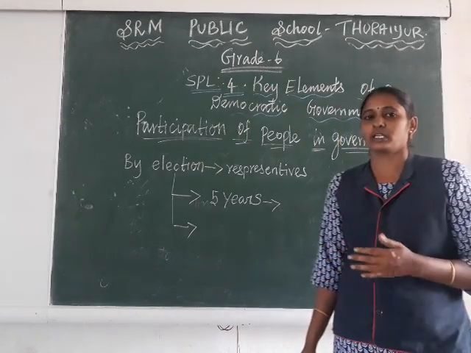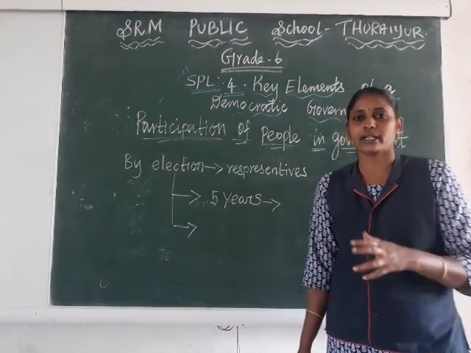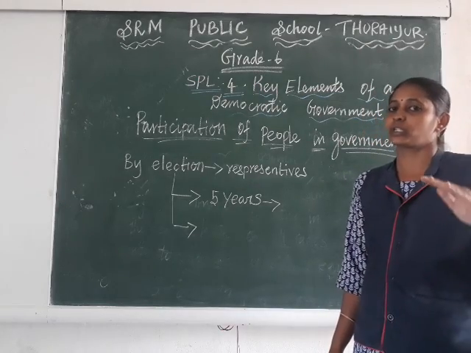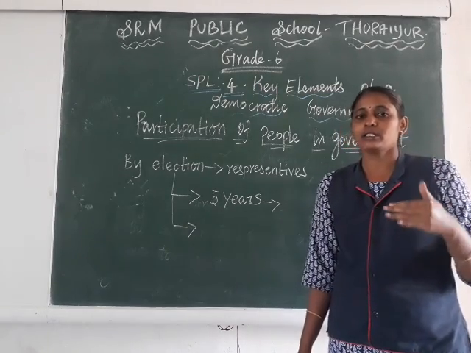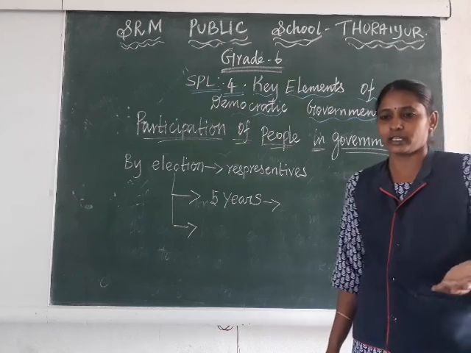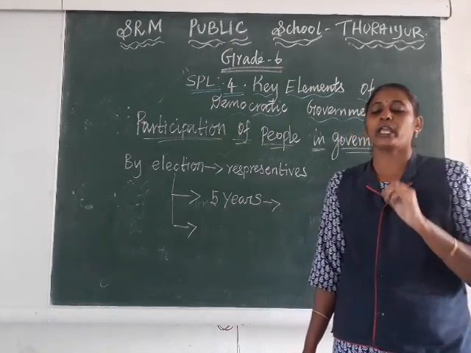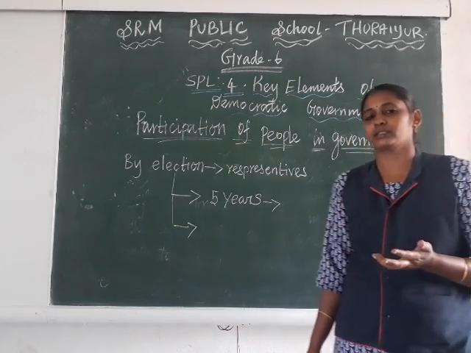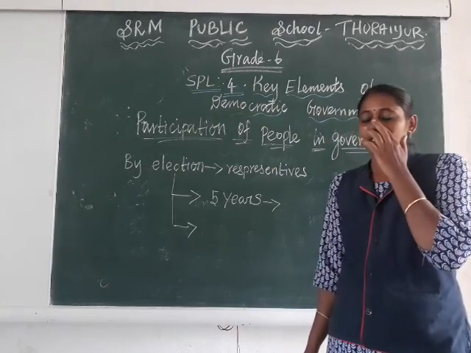So how many years once is the election conducted in India? 5 years once. What is the approved age for voting? 18 years or above.